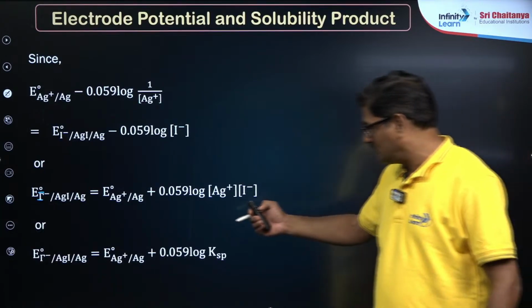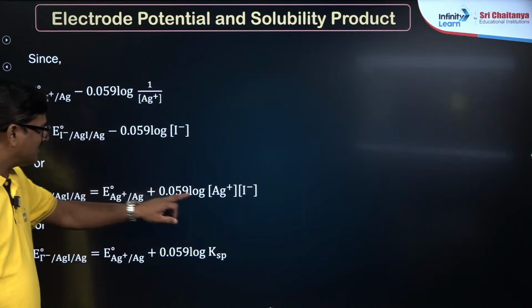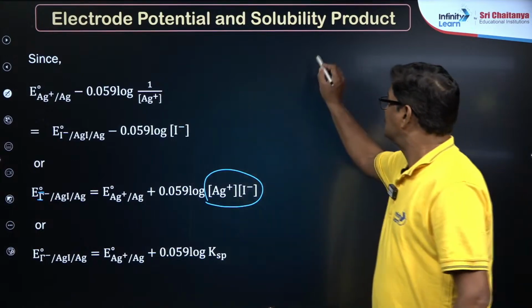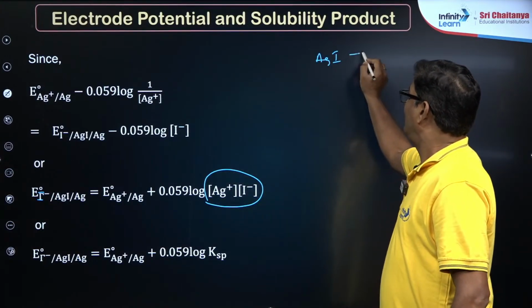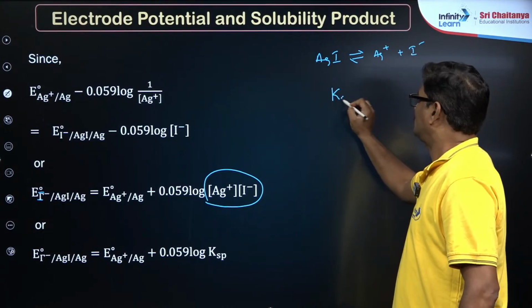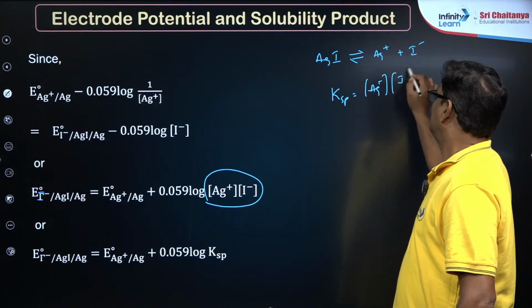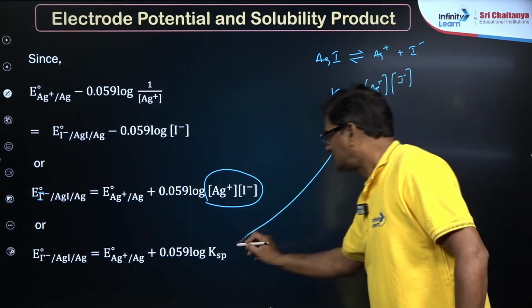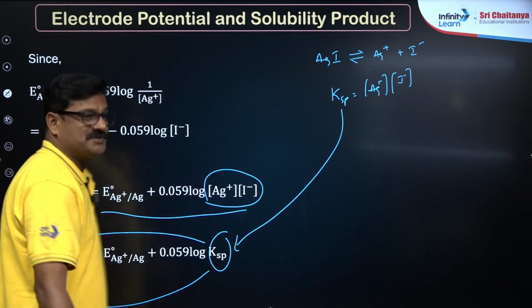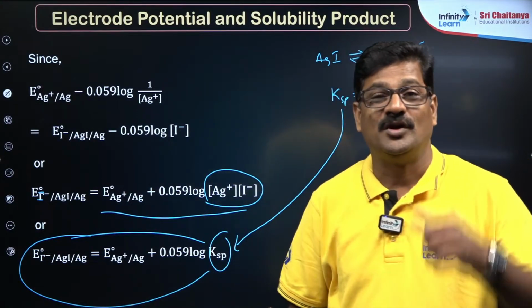So you can also revert the same, and that is going to be in Ag plus and Ag, and this is going to be the solubility product. And what is the solubility product? AgI gives rise to Ag plus and I minus, and the product of the solubilities of Ag plus and I minus is said to be Ksp. You put this Ksp value in the same expression and you can derive the expression for Ksp. So ionic equilibrium is connected to electrochemistry.